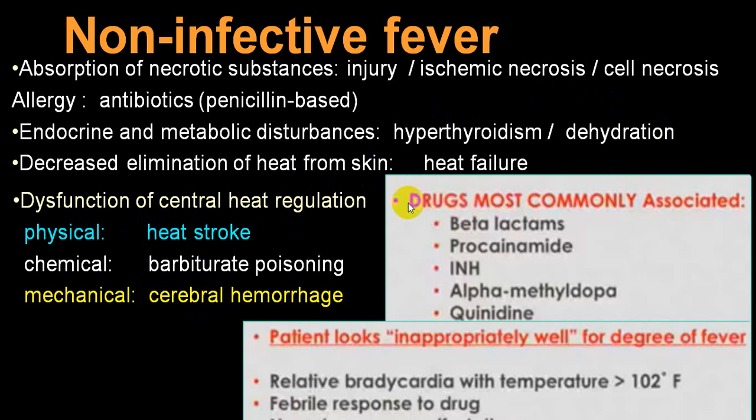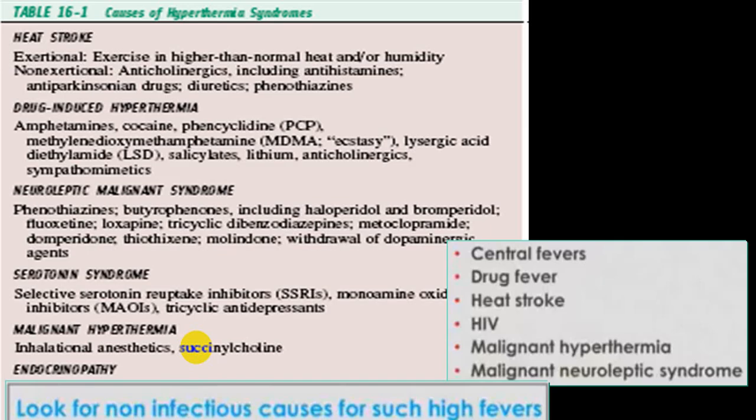Some of the drugs we have already mentioned: antibiotic, beta-lactamase, procainamide, Isonex, methyldopa, quinidine, etc. can produce fever. So this will be some of the group we will put into non-infective pathophysiology.